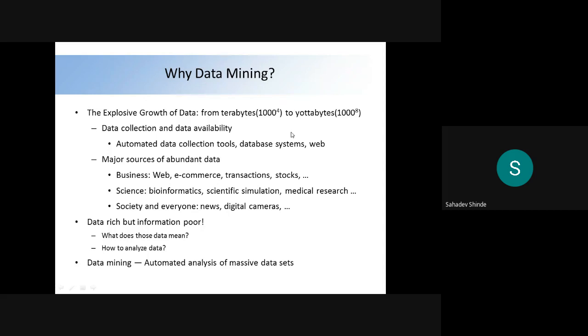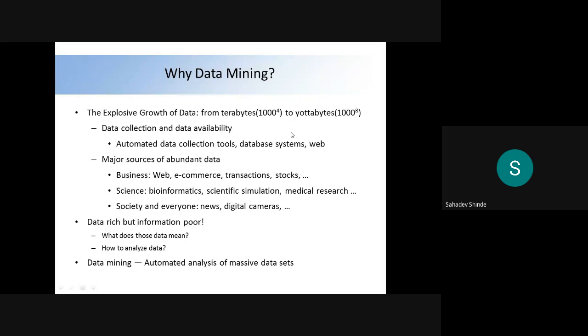So this is the explosive growth of the data from terabytes, which is 1000 raised to 4, to yottabytes, which is 1000 raised to 8. Then you can imagine how much data we generate every second in the world.